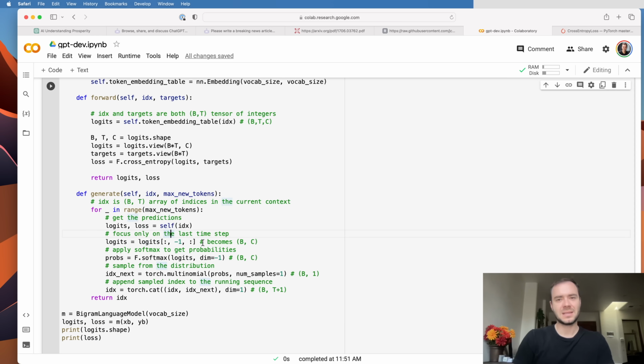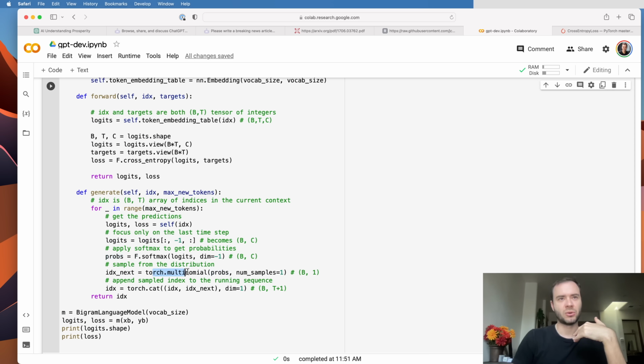So instead of a B by T by C, we're going to pluck out the -1, the last element in the time dimension, because those are the predictions for what comes next. That gives us the logits, which we then convert to probabilities via softmax. And then we use torch.multinomial to sample from those probabilities, and we ask PyTorch to give us one sample.